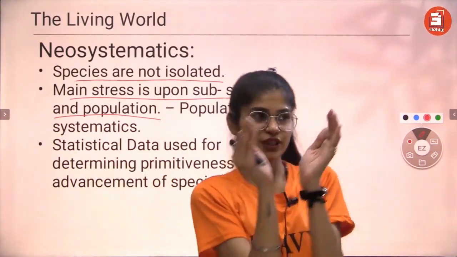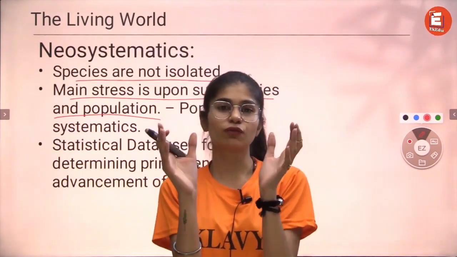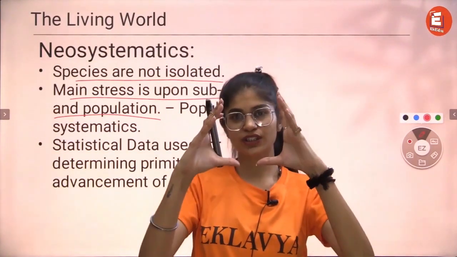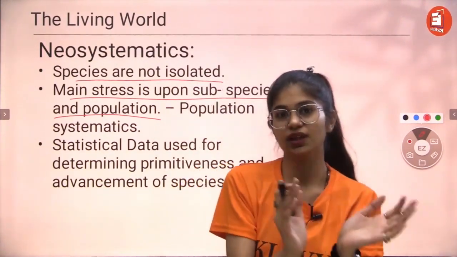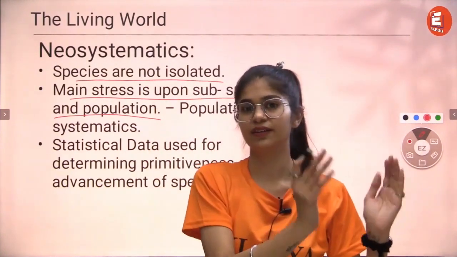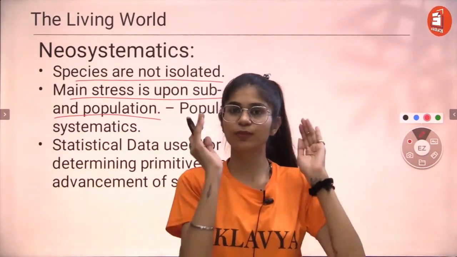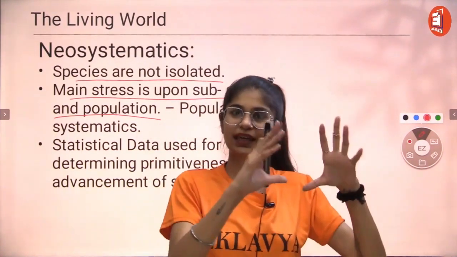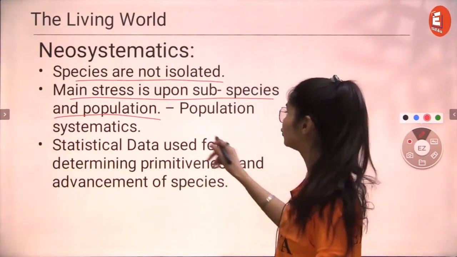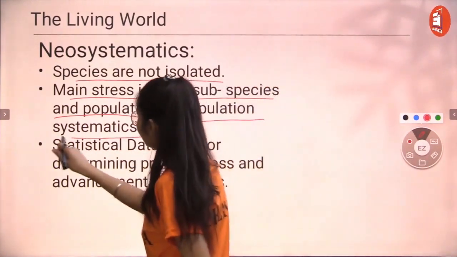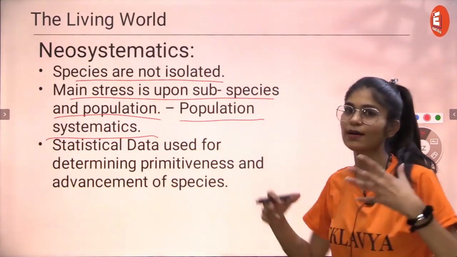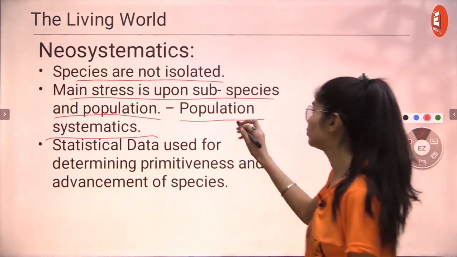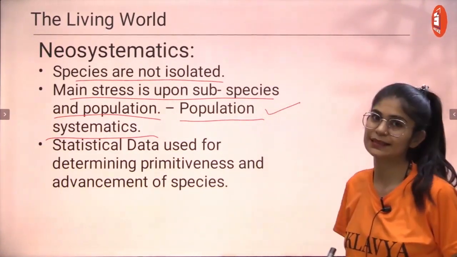So the different populations are studied. Okay, so there's this flock of birds that flew from somewhere to the Sahara Desert, right? So we're going to study that population, that subspecies, that specifically migrated, right? There are going to be a lot of birds from that same species that maybe did not migrate, so they became a subspecies, like that. So because we're reading about the stress upon population, it became a new branch of systematics which is known as population systematics.